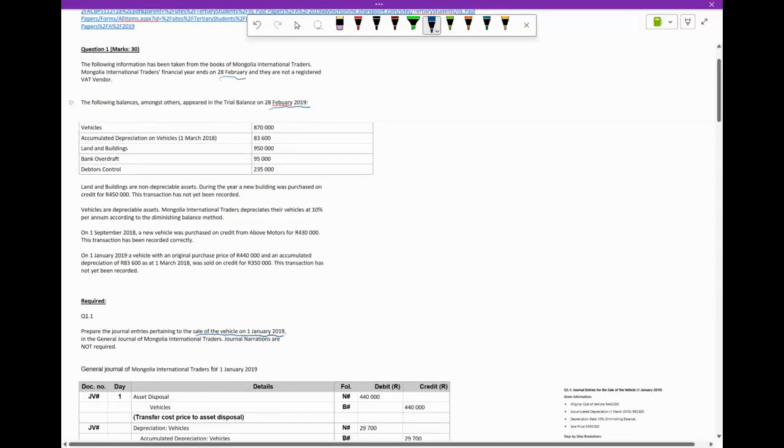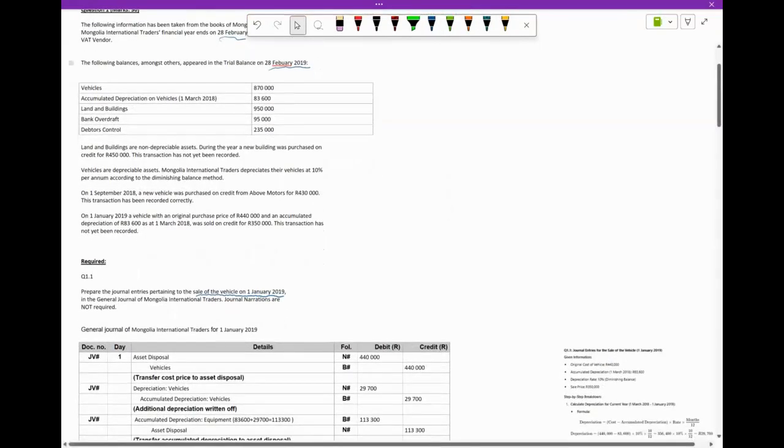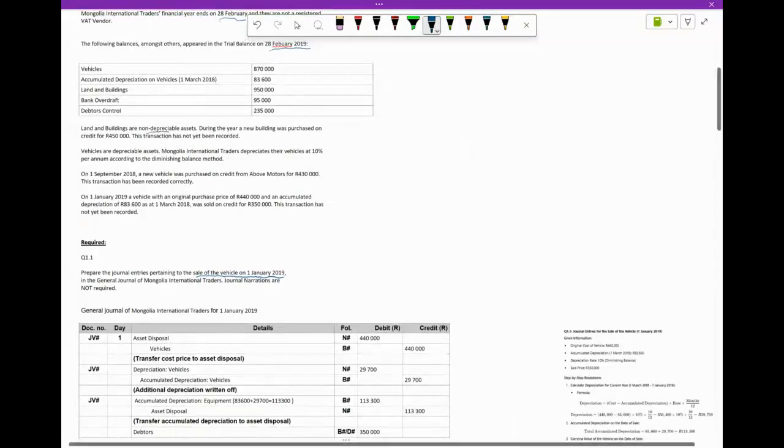So there we have our vehicles, accumulated depreciation on our vehicles, and land and buildings, and they're non-depreciable assets. During the year, a new building was purchased for 450,000 on credit, okay? The transaction has not yet been recorded. Very important that we take note of that. It has not yet been recorded, okay?